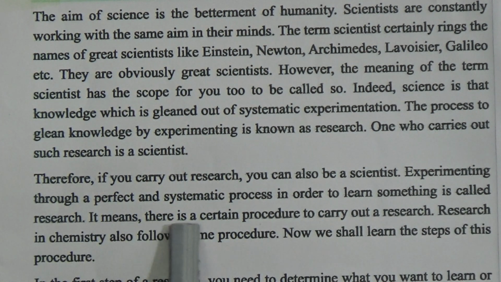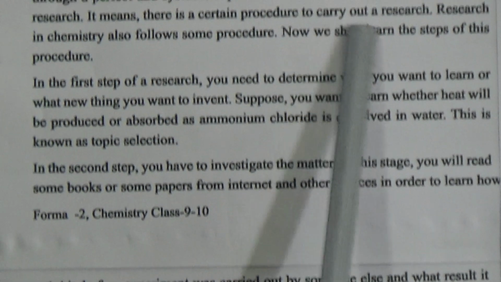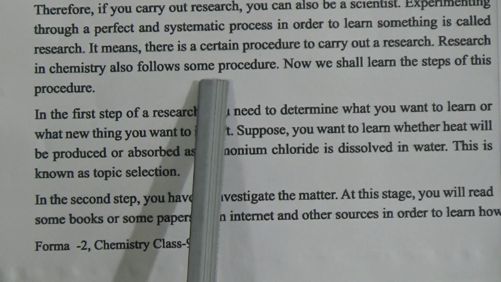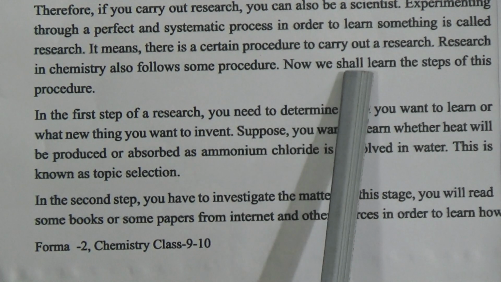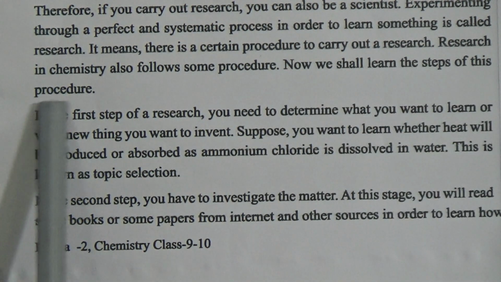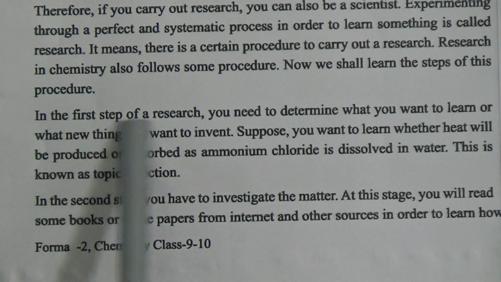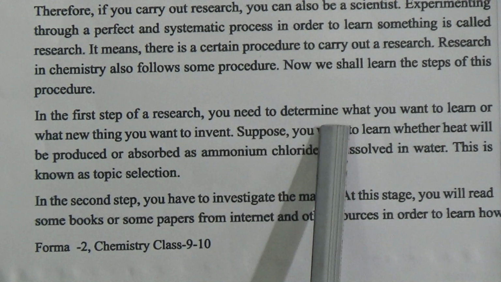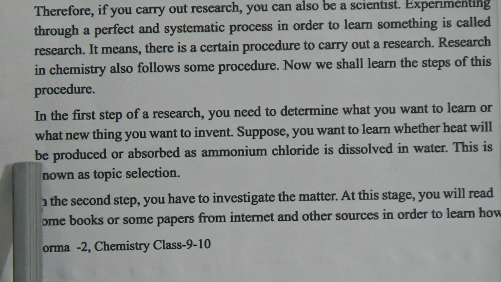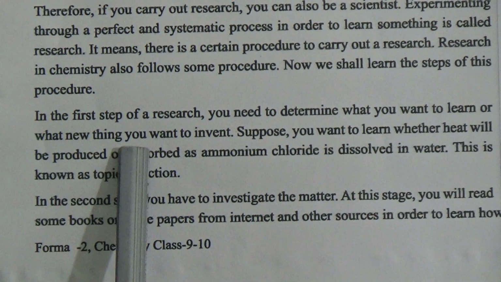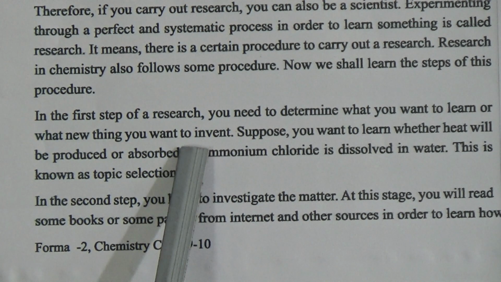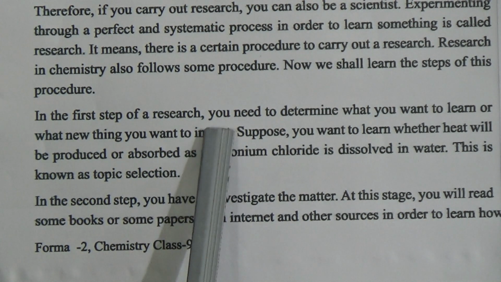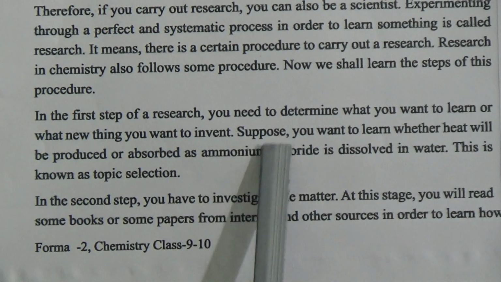It means there is a certain procedure to carry out a research. Research in chemistry also follows some procedure. Now we shall learn the steps of this procedure. In the first step of the research, you need to determine what you want to learn or what new thing you want to invent. We have already learned that once in the class 6 science book. Now again it starts in your chemistry.